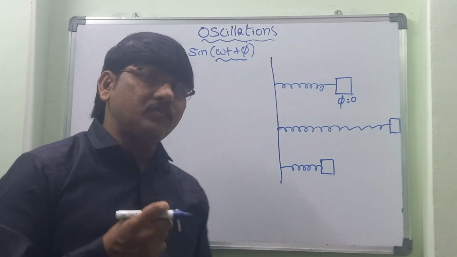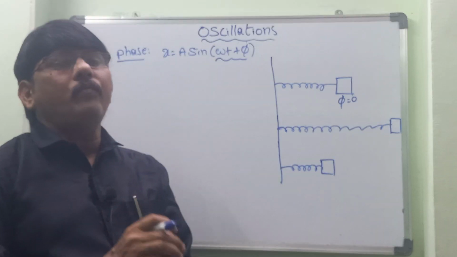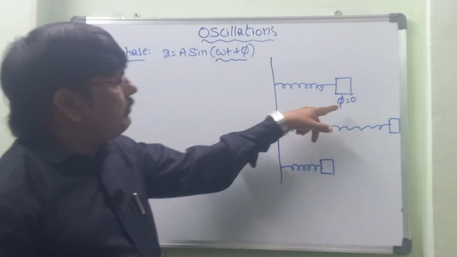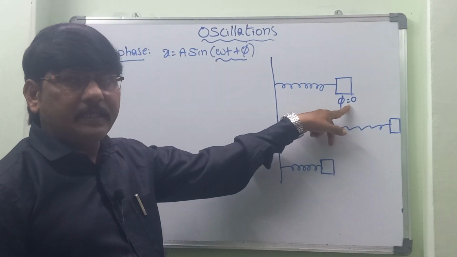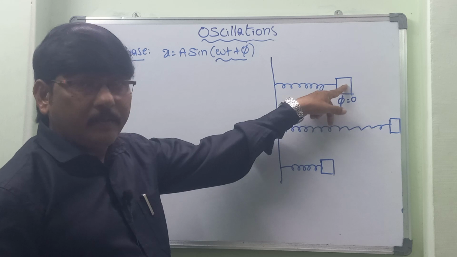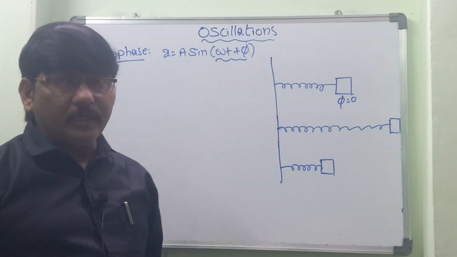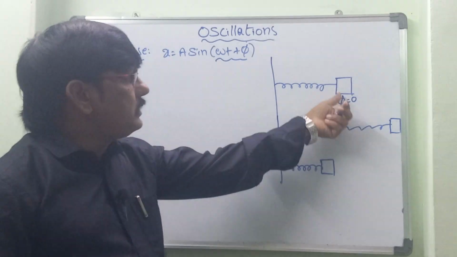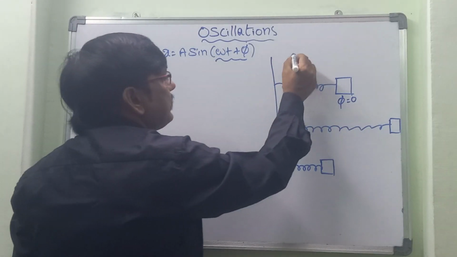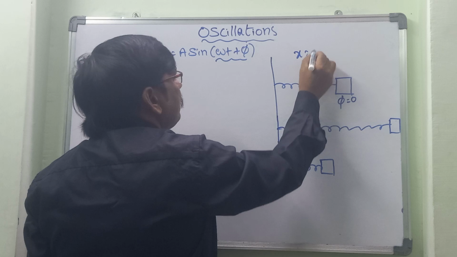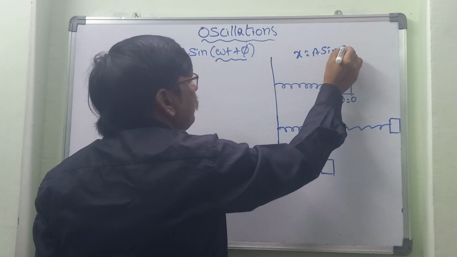Initial phase means where the particle is. For example, if the spring mass is not moving, then the phase is equal to 0, because there is no motion. So we can consider x is equal to A sin omega t.